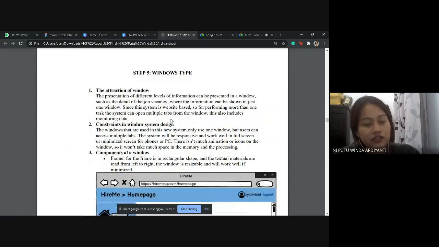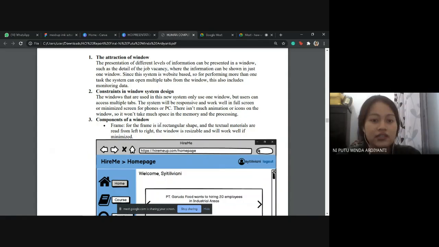And the fifth step is window type. So for the abstraction of windows, we define the abstraction of window that we use, the constraints in the windows system design, and the components of the windows.